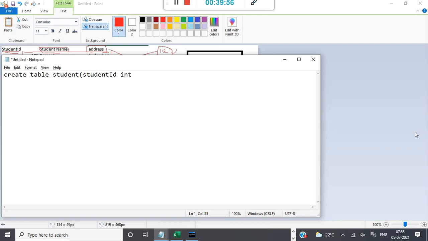So there is a data type in SQL, int, for integer data types, and I'll make this a primary key. I'll tell you what this primary key is later. Primary key means there should be a unique record in the table. Student ID primary key. Next, student name.